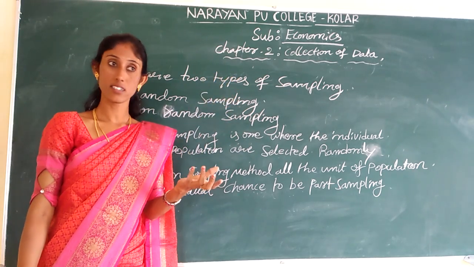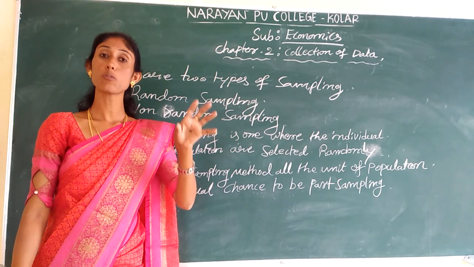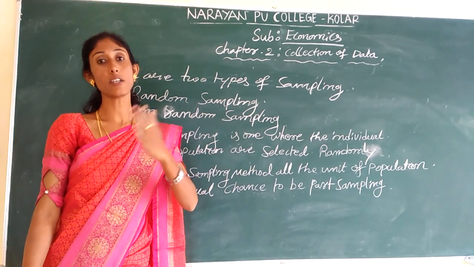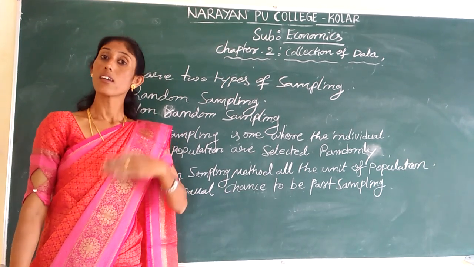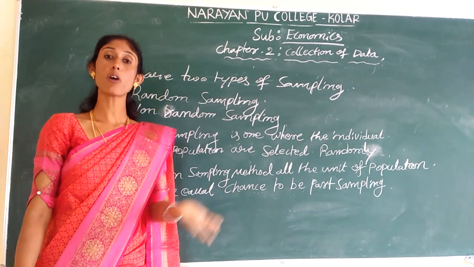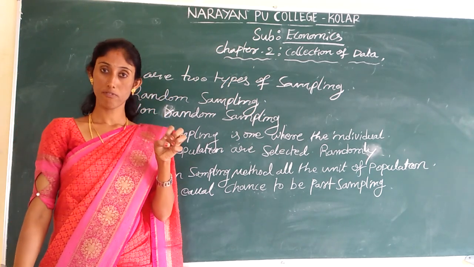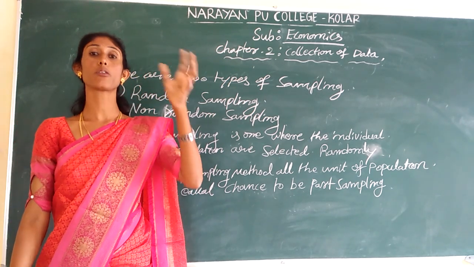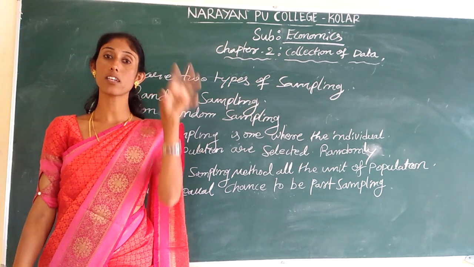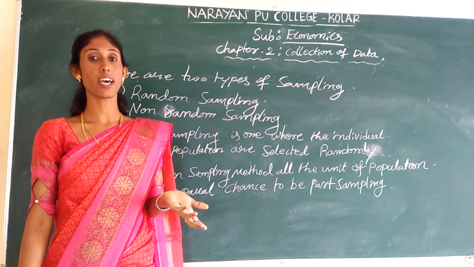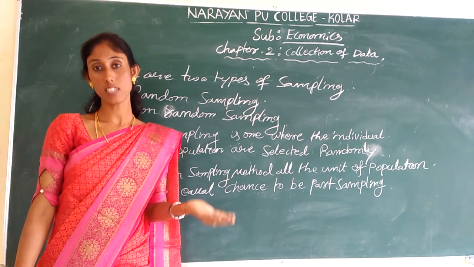Example, as I already said, in the classroom there are 40 students, including 20 girls and 20 boys. Without giving an equal chance, if I select 10 boys in order to represent and collect the information for the entire classroom, then it will be called non-random sampling.